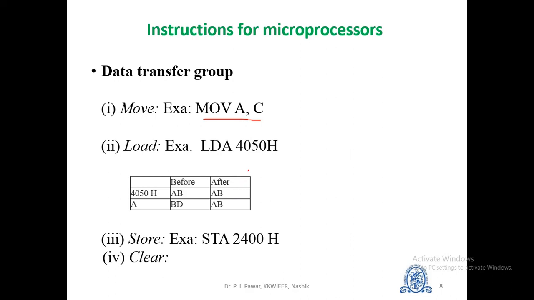To summarize, we can say the move instruction is used to transfer or copy the data from register to register. The load instruction is used to copy the data from memory location to register, and the store instruction is used to copy the data from register to memory location. So this is the difference between these three instructions: move, load, and store.